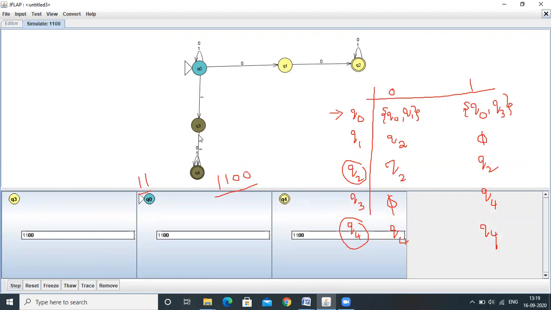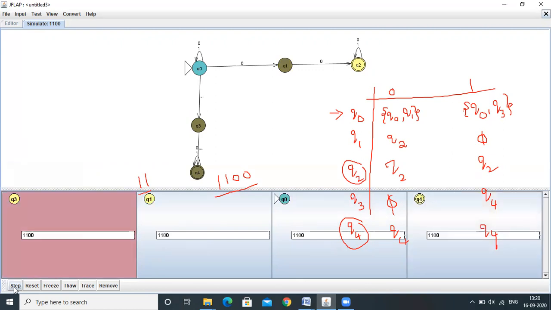On 1, it may go to Q3 or it may reside within the Q0. Previously if it reached the Q3 state, another possibility is reaching the Q4. Now Q3 on 0, what is the possibility? Q0 on 0, what is the possibility? Q4 on 0, what are the possibilities? We need to verify. So here Q3 on 0, there is no transition, so here we are getting an error.